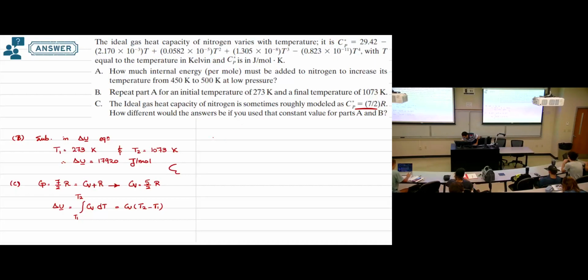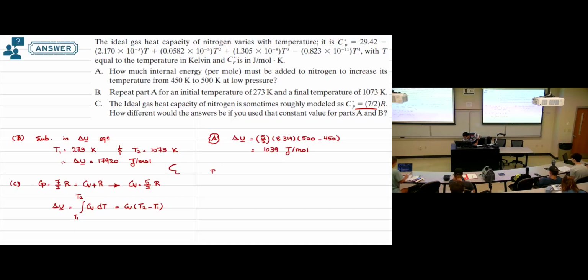So let's repeat requirement A one more time. Delta U will be 5 over 2 times 8.314 times T2 minus T1, 500 minus 450, and this would be 1039 joule per mole.